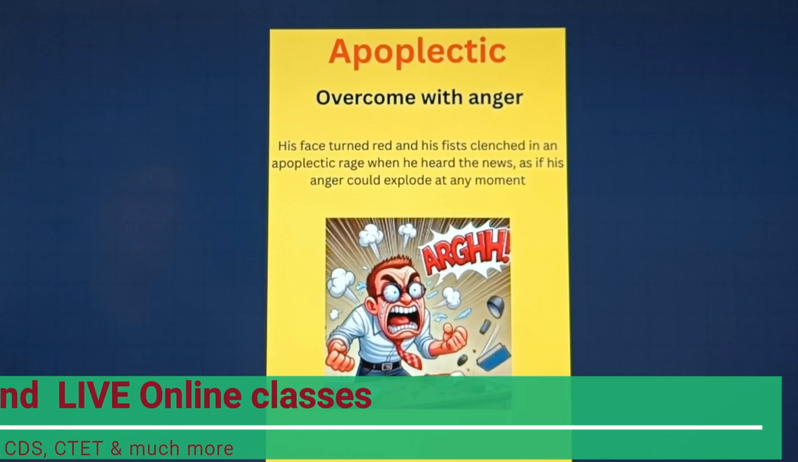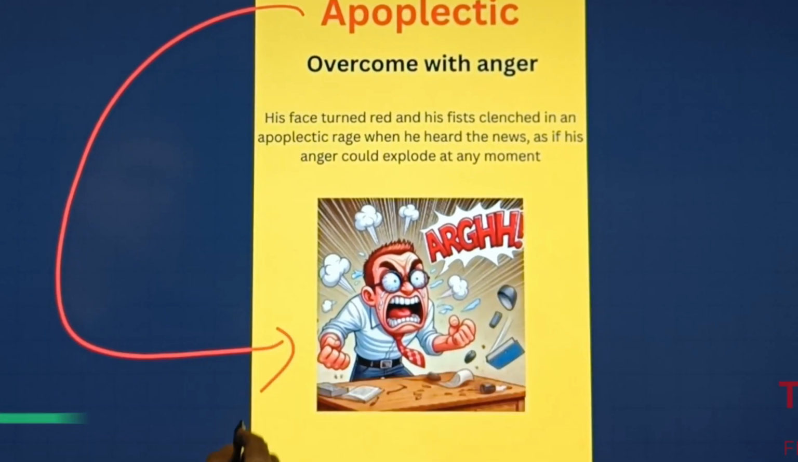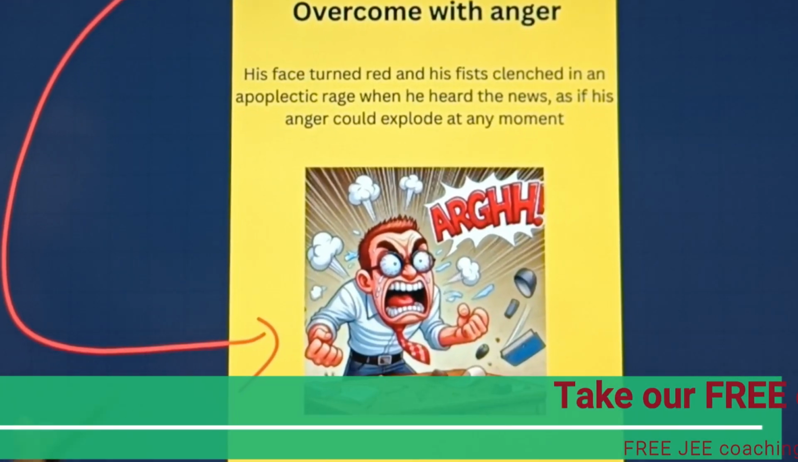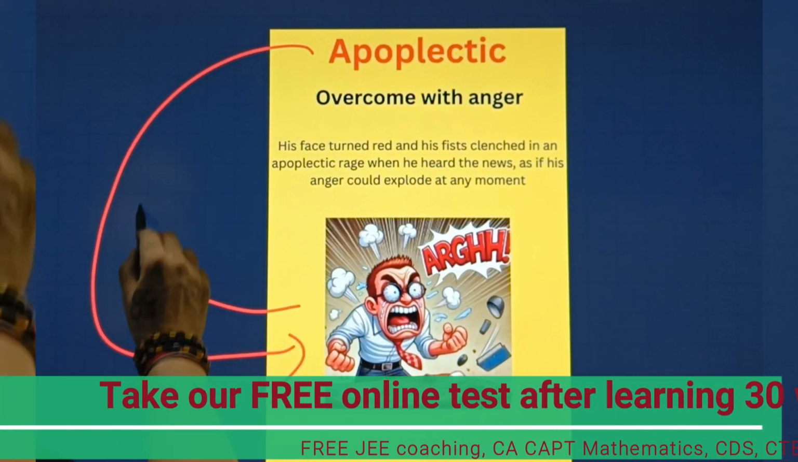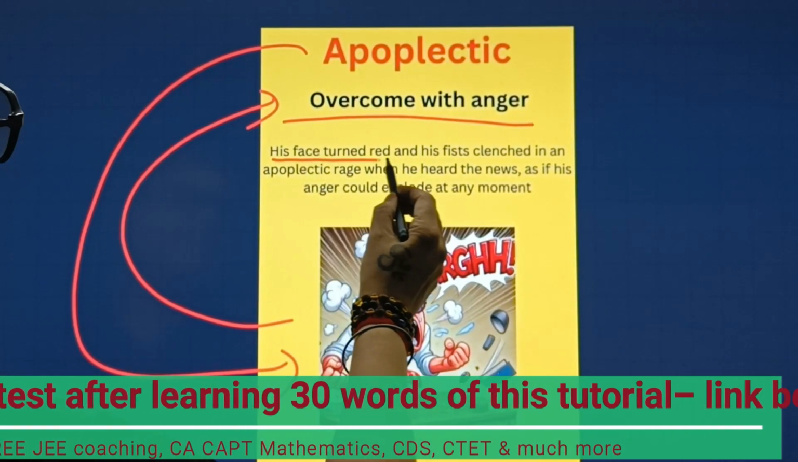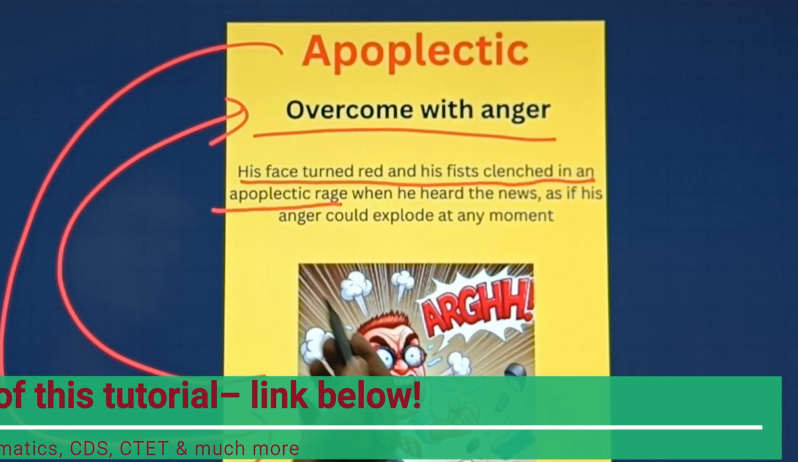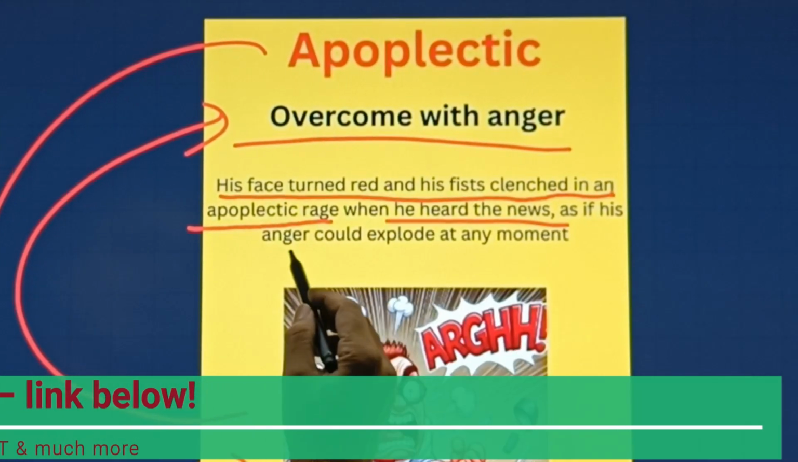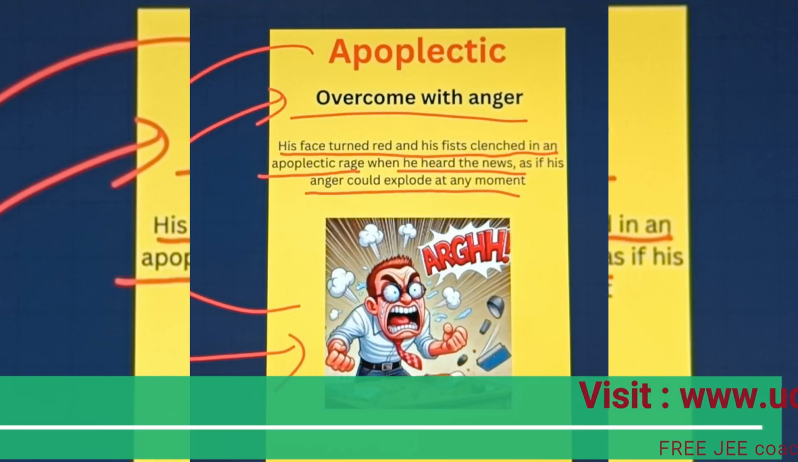So here comes your another word here, apoplectic. Now let's understand with the help of this picture. A person who is quite angry here, furious here. Now let's understand with the help of the meaning. Overcome with anger. His face turned red and his fist clenched in an apoplectic rage when he heard the news, as if his anger could explode at any moment.